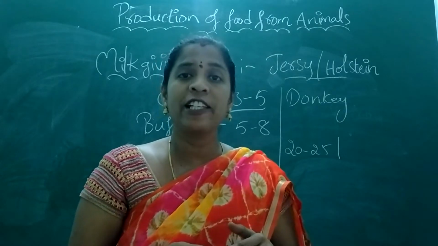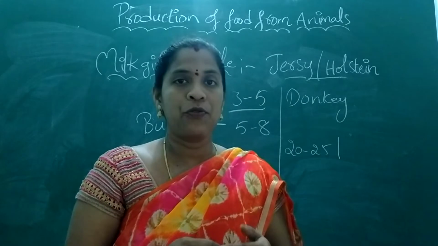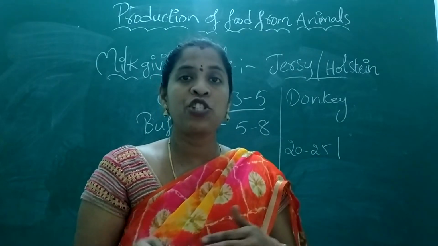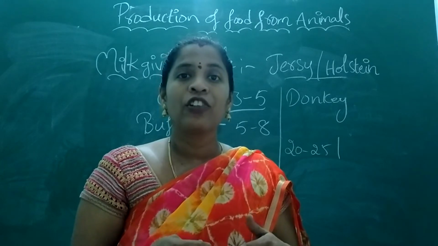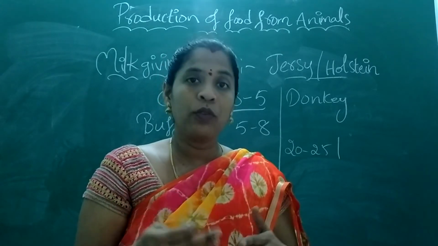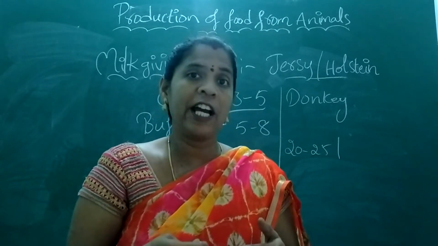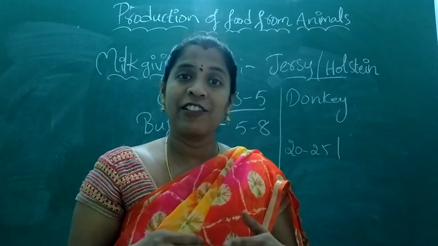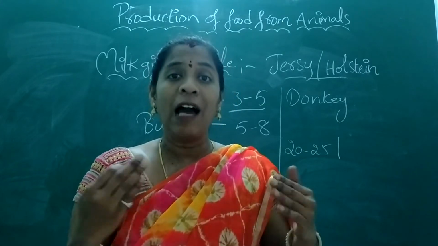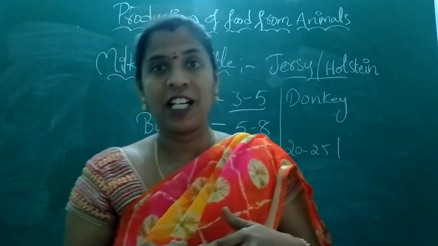They brought the sperm of Jersey and Holstein here and injected it into our local cows, so that the next generation born is like Jersey. Here in India we also find crossbred animals, and they give more milk as well as have the resistance power to survive in these environmental conditions.